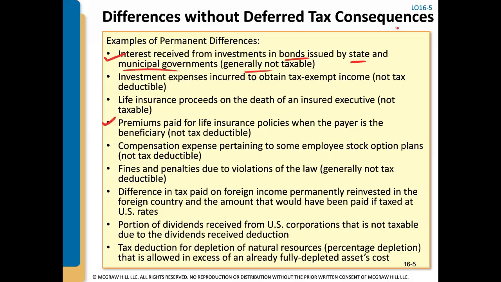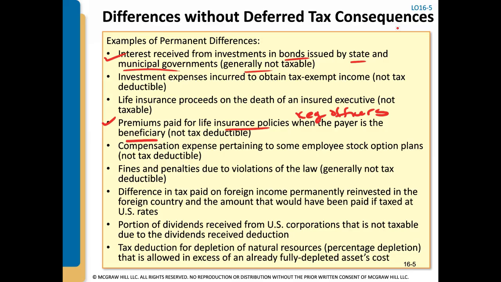So any premiums paid for life insurance policies on key officers of the corporation. If the company pays for life insurance policies for their key officers and the corporation itself is the beneficiary, then those payments are not deductible.